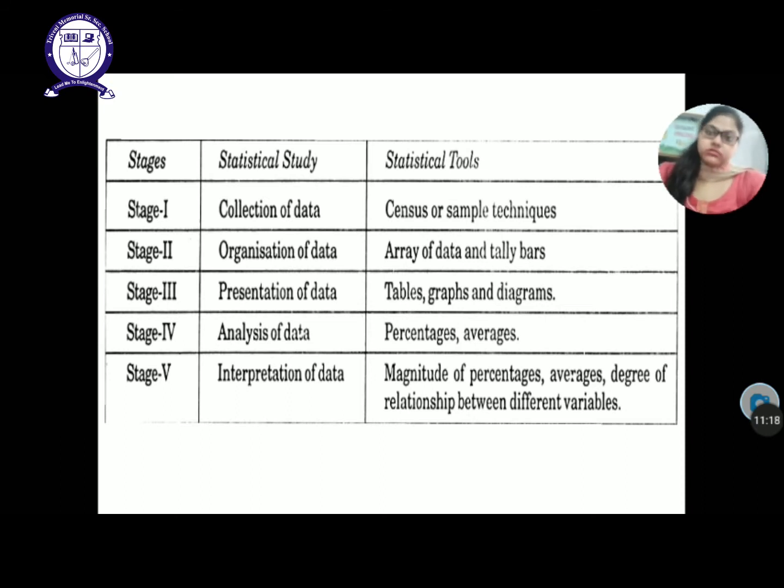Now second one is organizing the data. Now you have to organize it, you have to sort it. For example, if you are sorting it with the help of years, 2014, then 2015, then 2016, or with the help of tally bars, or with the help of ascending order or descending order, likewise. So in school, if I have collected the data, now I will organize it in the form of PA1, PA2, PA3, PA4, or SA1, SA2, that is summative assessment 1, summative assessment 2. Okay, so I am basically classifying or organizing the data.